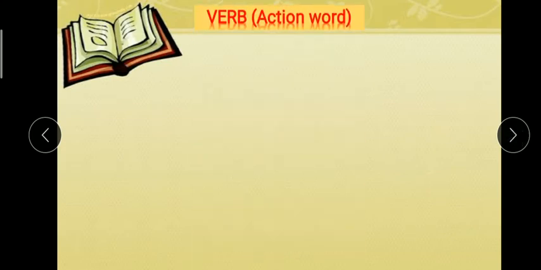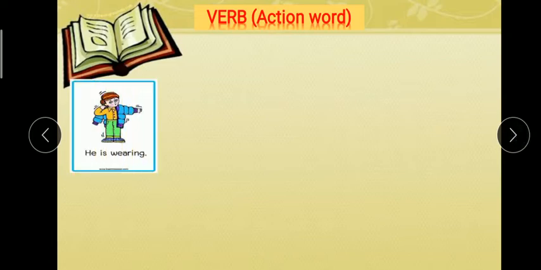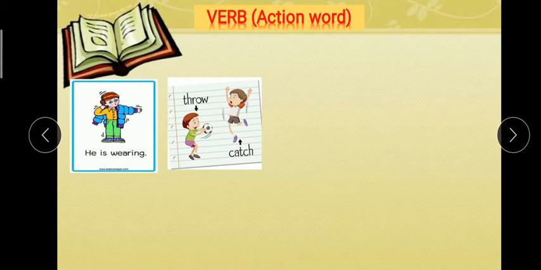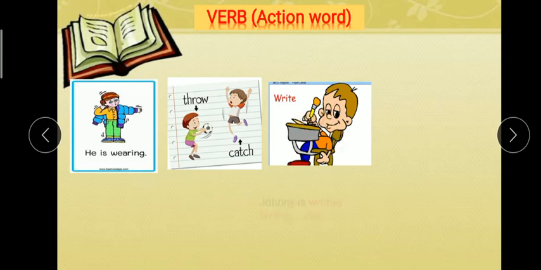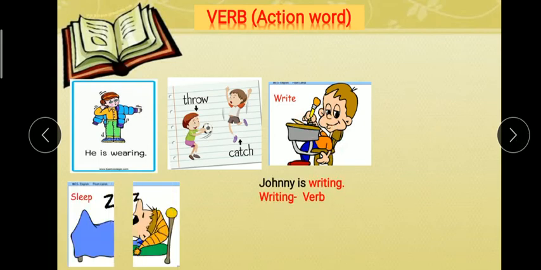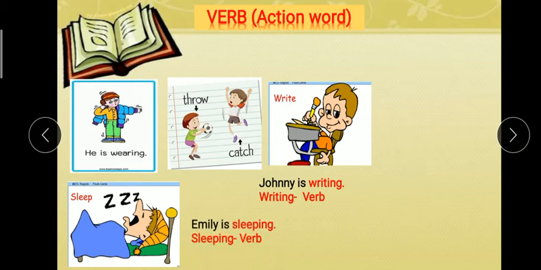Now verb. Verb means action word like dance, sing. He is wearing. Wearing is an action word. It means he is doing some action like throw, catch, write, sleep, talk. Okay, let's look at these sentences. Johnny is writing. It means writing is a verb.